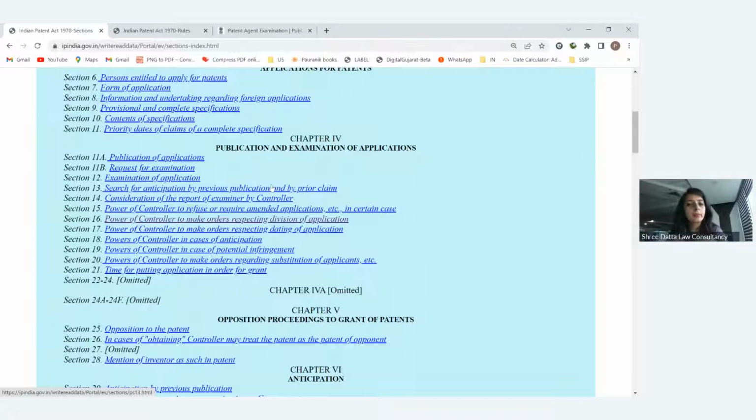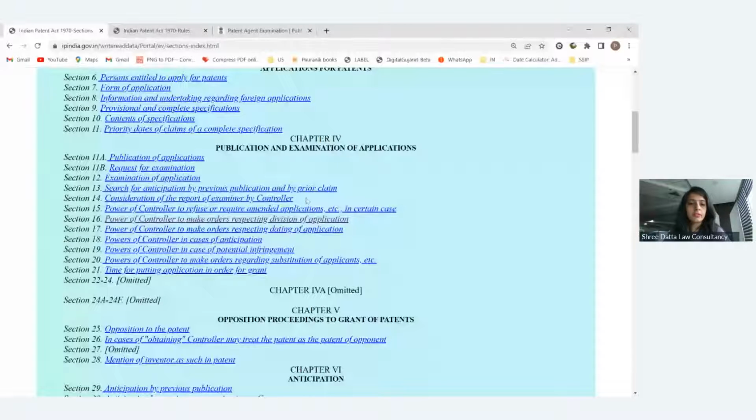Now, how will the patent office examine your application? They will check the patentability criteria: novelty, inventive step, and industrial applicability. In novelty, novelty means newness. How can we say that your invention is new? For that we have to search for prior art, whether a patent has been applied for this particular invention, or whether it is disclosed in any patent, research article, book or anywhere else. If it is known in any document in India as well as in any other country, then it becomes prior art for your application.